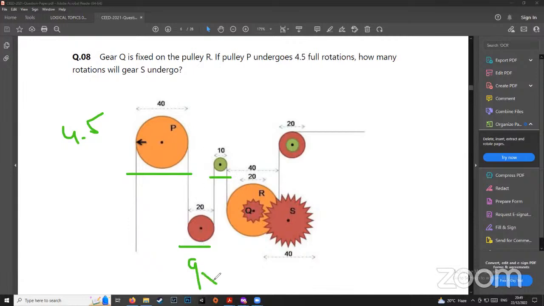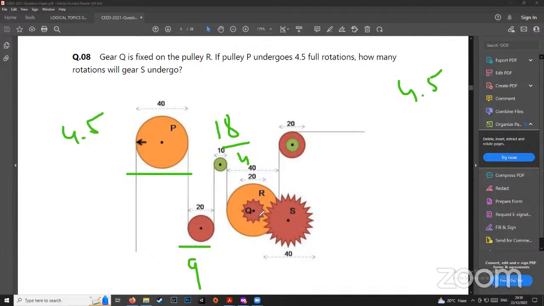So this will have to do double the amount of this, which is 18 rotations, right? Did you mean to say 18, Rahul, and you ended up saying 180, or was that a fluke? Okay, so this ends up doing 18 rotations. Now R, which is actually 40 in diameter, which is same as P, is 4 times the green one. So it will do only 1/4 the work, which becomes again 4.5. Right? So it again becomes 4.5.